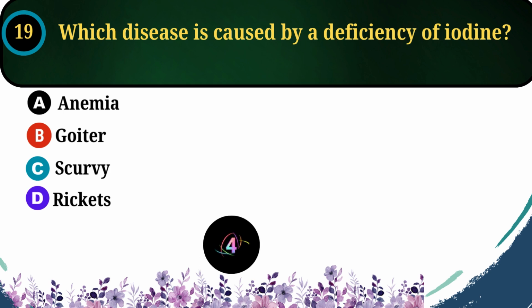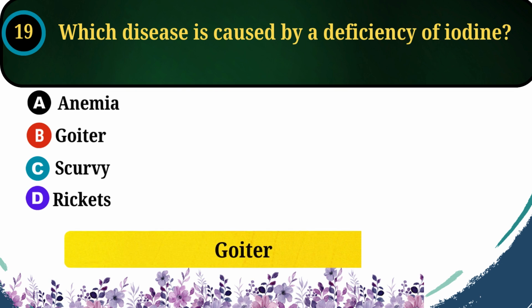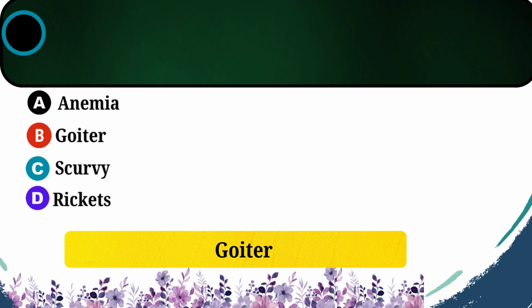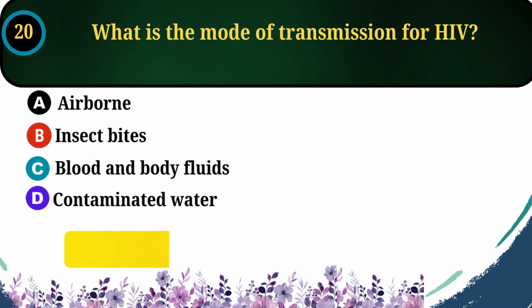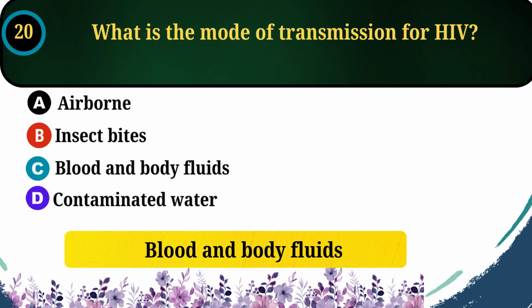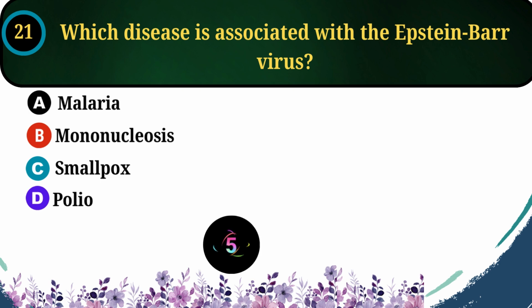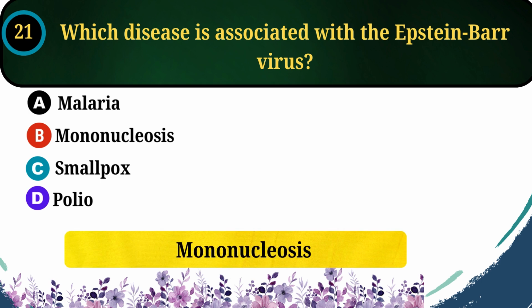Which disease is caused by a deficiency of iodine? The correct answer is option B, goiter. What is the mode of transmission for HIV? The correct answer is option C, blood and body fluids. Which disease is associated with the Epstein-Barr virus? The correct answer is option B, mononucleosis.